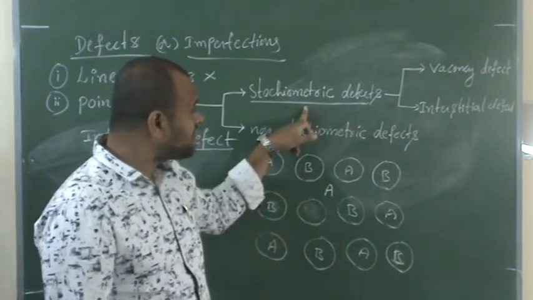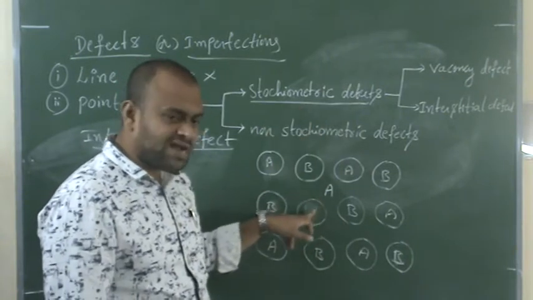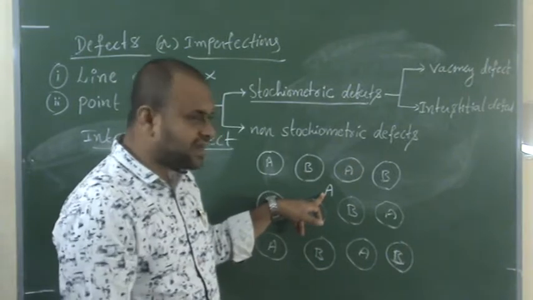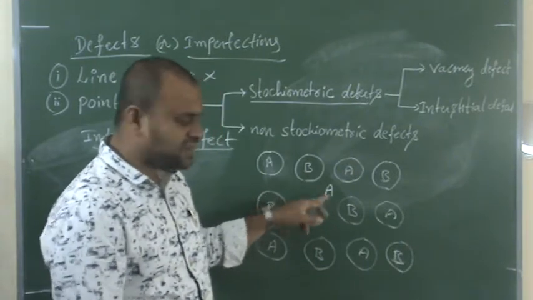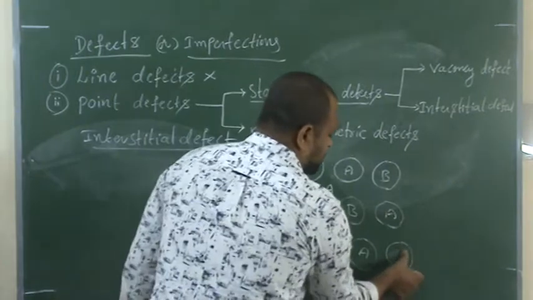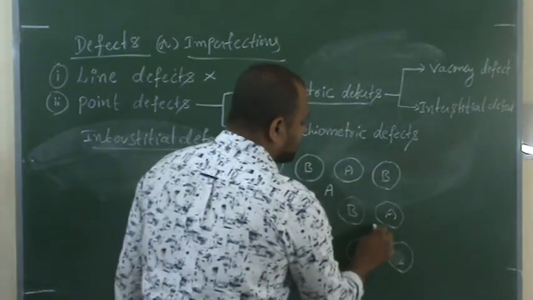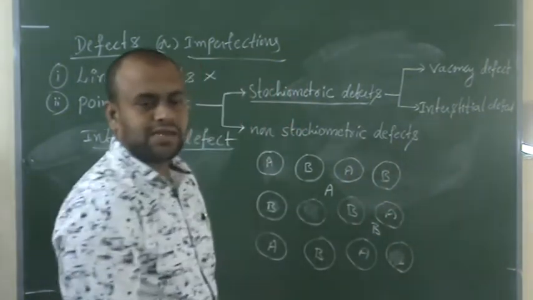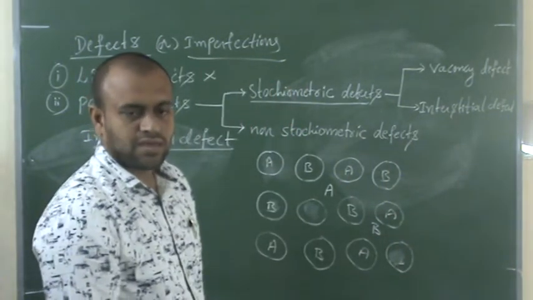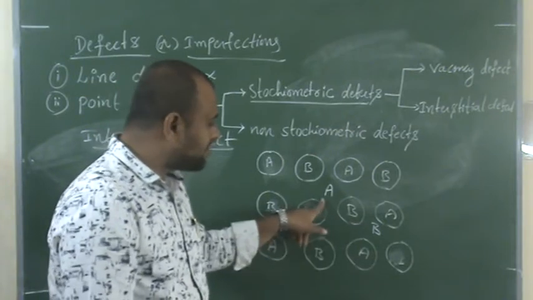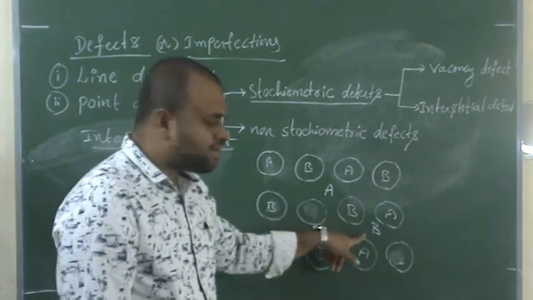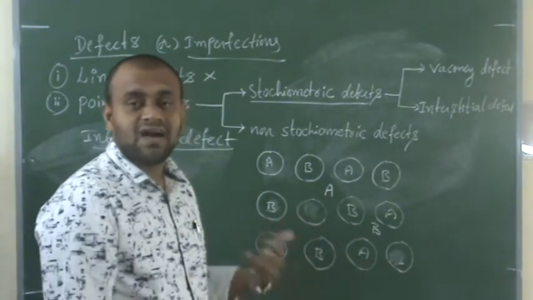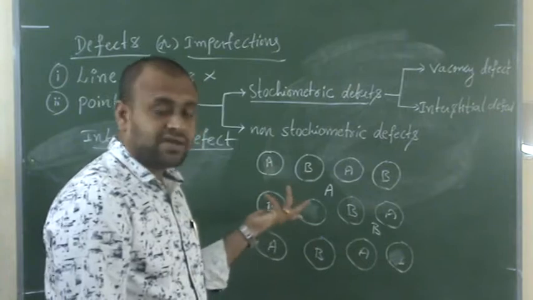As this is a stoichiometric defect, if one A particle goes into the interstitial space, one B particle also leaves its position and occupies an interstitial space of the crystal. I am showing only one particle of A and one of B, but it may be 1, 2, 3 or 4; the number may differ.